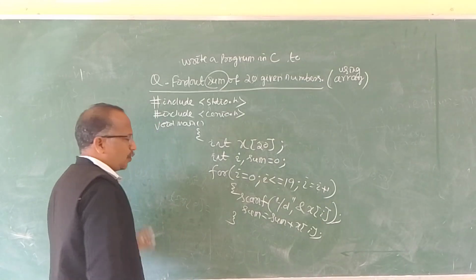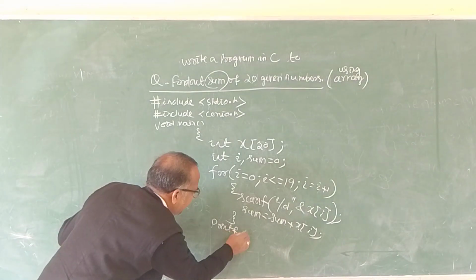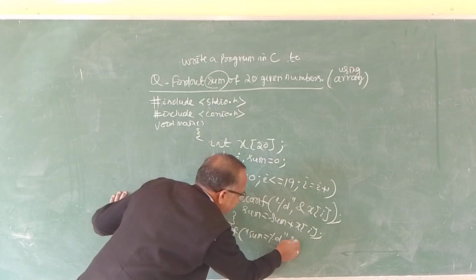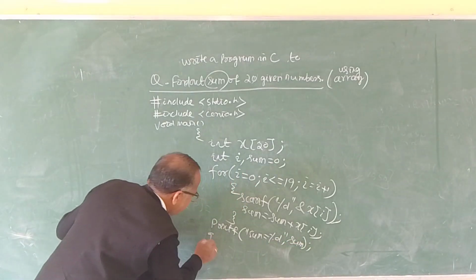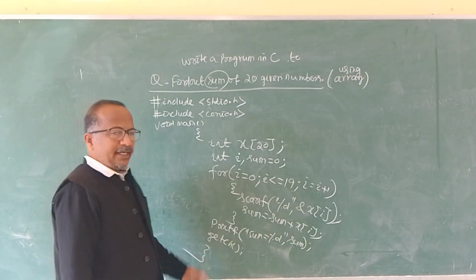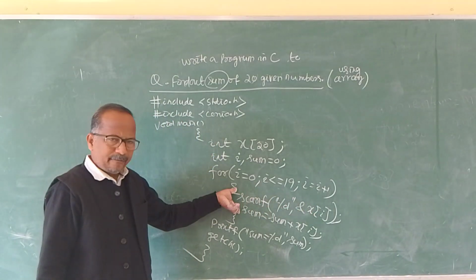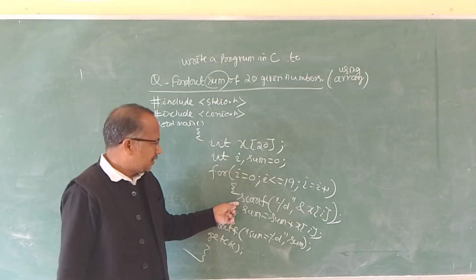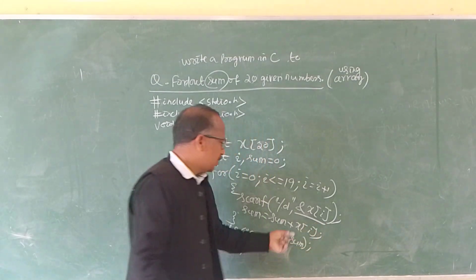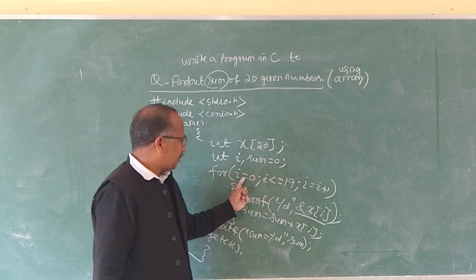Then we calculate the sum and we have to print it. So printf, sum equals %d. You see, here all these 20 values are entered using this scanf statement, and this is the syntax, &x[i], because the index i starts from 0 to 19.